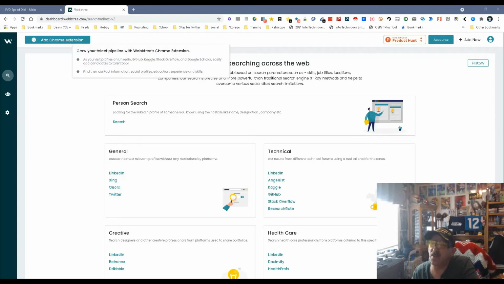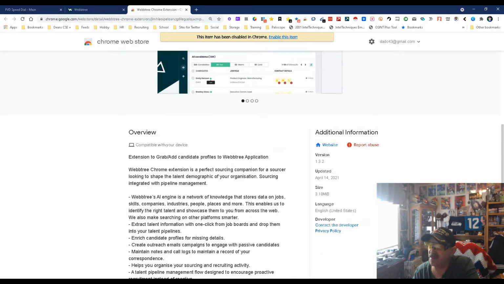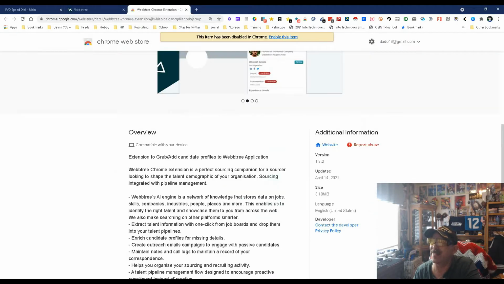So, it does have a Chrome extension. You can add it here. I'm just going to push the button. I've already got it, and the Chrome extension lets you do a lot of the same tasks from the Chrome extension rather than from the desktop. We're going to play in the desktop mainly.